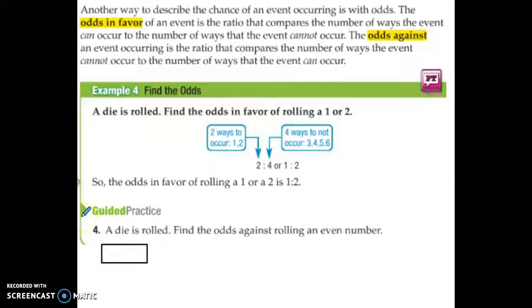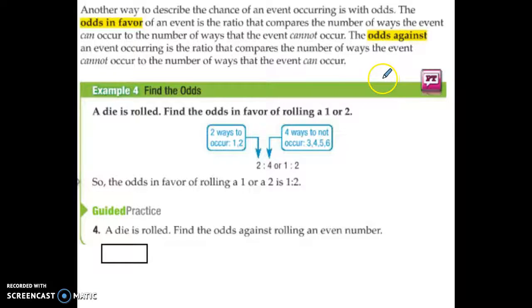Odds. This is where we get a little confusion sometimes. So, probability, we do what we want over the total possible. Odds in favor, we do what we want compared to what we don't want. So that's where that complement kind of comes in: what we want, what we don't want. Odds against is what we don't want compared to what we want.